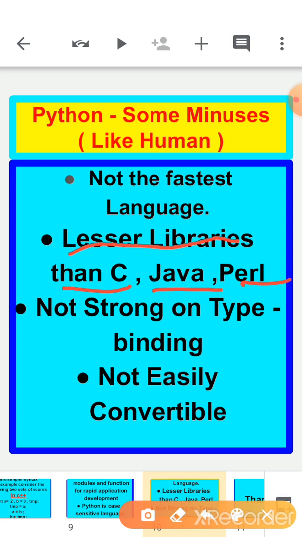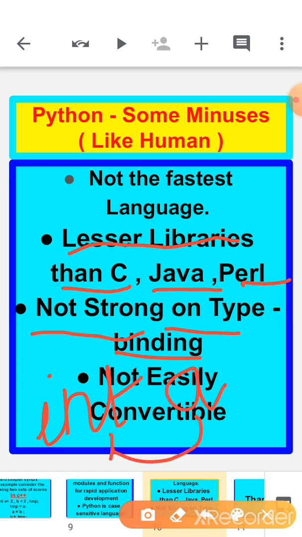Okay, now Python is not strong on type binding. The Python interpreter is not very strong, children, at catching type mismatch issues. For example, if you declared a variable as an integer but later store a string value in it, Python won't complain or pinpoint it. I will give you one example here of C++, children. See, if I'm declaring int a, it means a is an integer, a has the integer data type and we have to store only numbers in it.